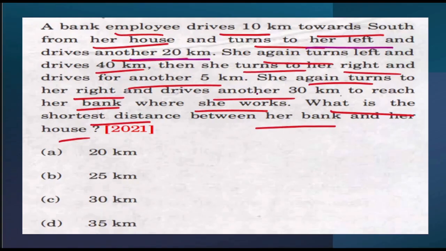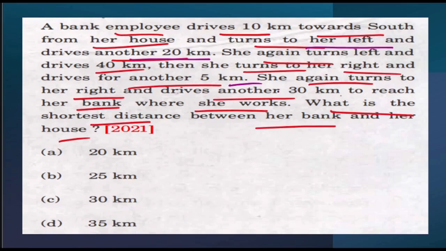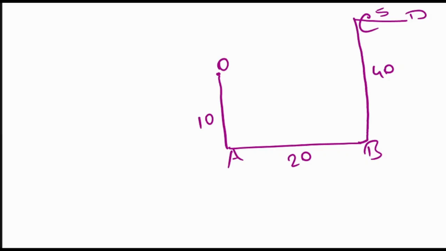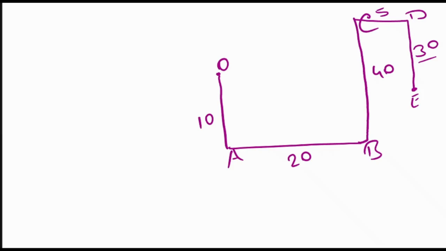Then she turns to her right and drives for another 5 kilometers. Say this is point D. Next, she again turns to her right and drives another 30 kilometers to reach her bank, which is point E. What is the shortest distance between her bank and her house? Basically they are asking for this particular distance, which is OE.